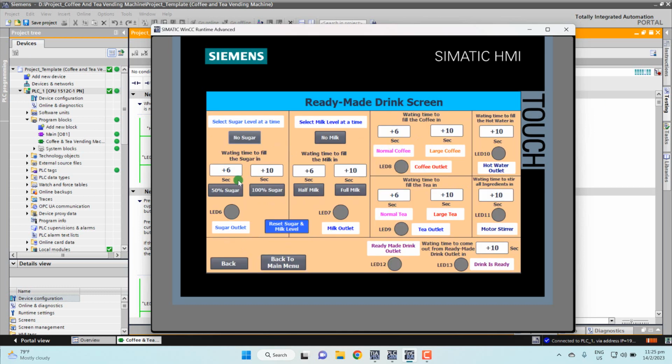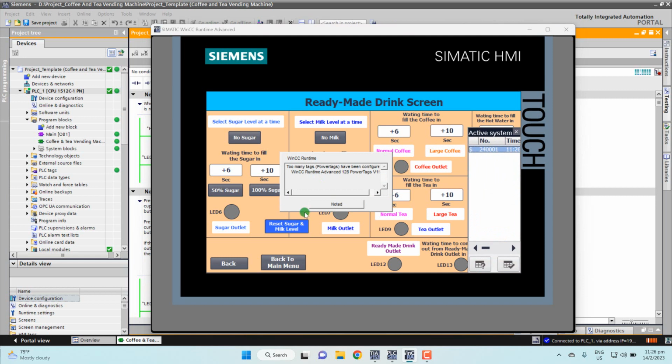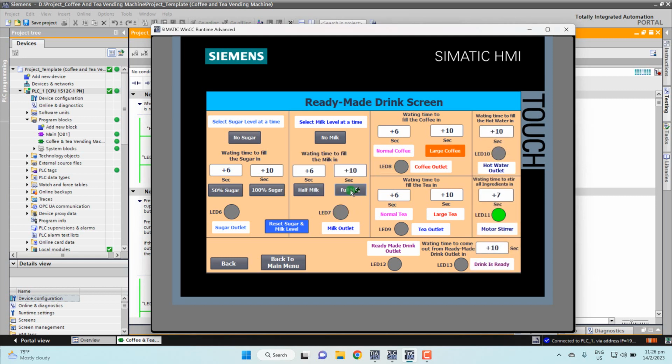So I go next. This time 50 full milk. 3, 2, 1, go. Okay, that one I put that one. Just close only. So now 5, 4, 3, 2, 1, go. 9, 8, 7, 5, 3, 2, 1, go. So we can go.